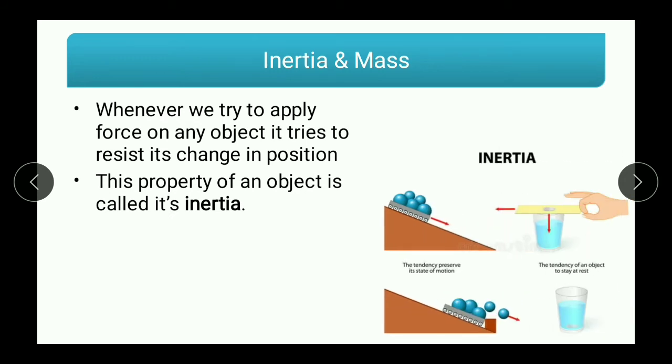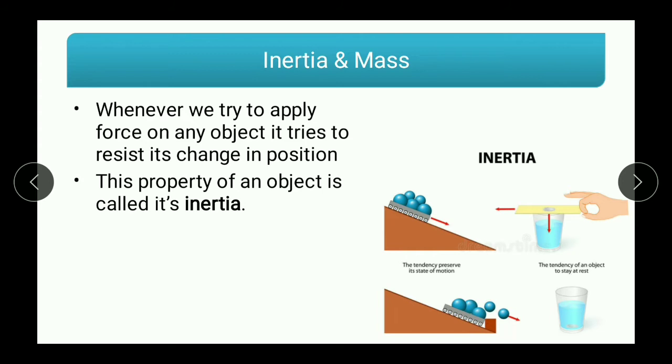Now, to understand inertia, let us imagine a glass and a card and a coin. You have to place a card on the glass and a coin on the card. And then what you have to do is push the card with the tip of your fingers swiftly. What will happen? Our logic says that coin and card will move further in forward direction.